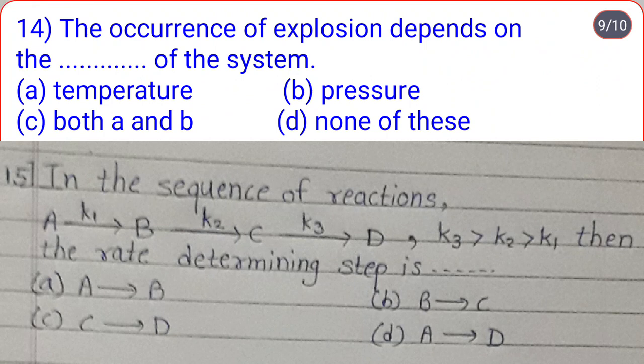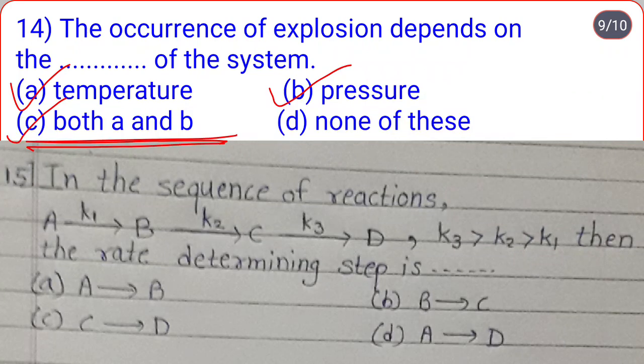The occurrence of explosion depends on the dash dash of the system. Temperature, pressure, both A and B, none of these. So the occurrence of explosion depends on temperature and pressure of the system. So correct option is C, both A and B.